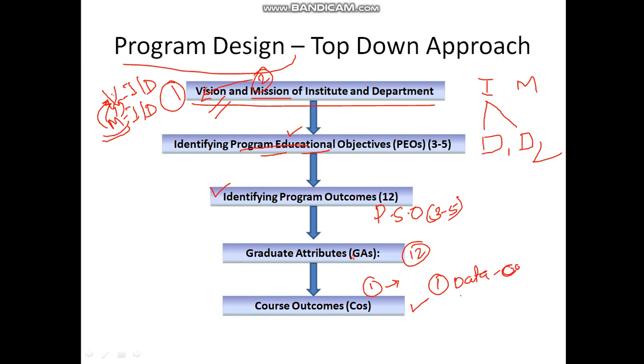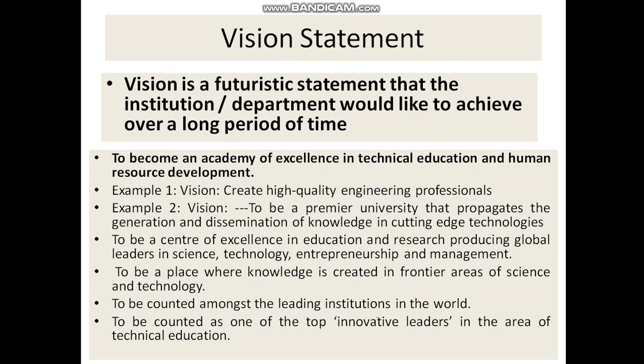Then it can be DBMS, let us say, what is the course outcome of this particular subject? So this is called the top-down approach of designing course outcomes.